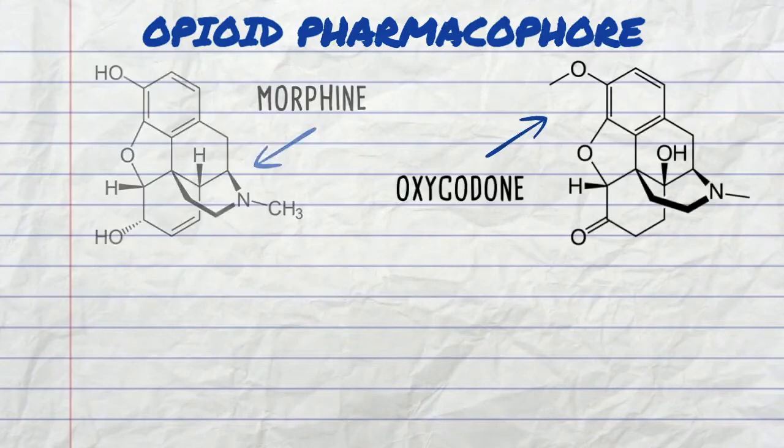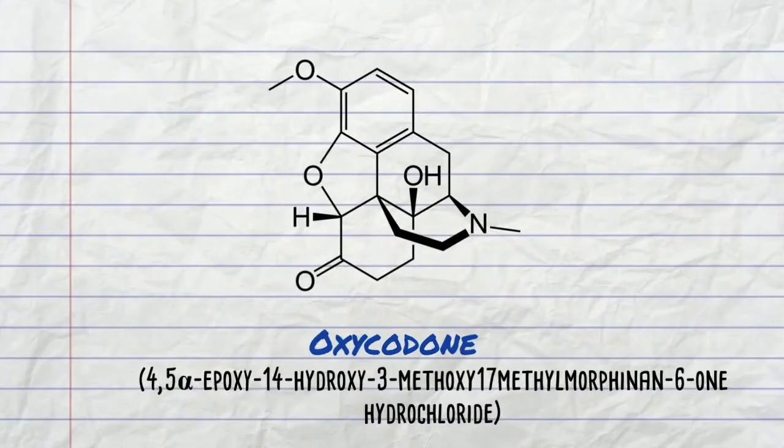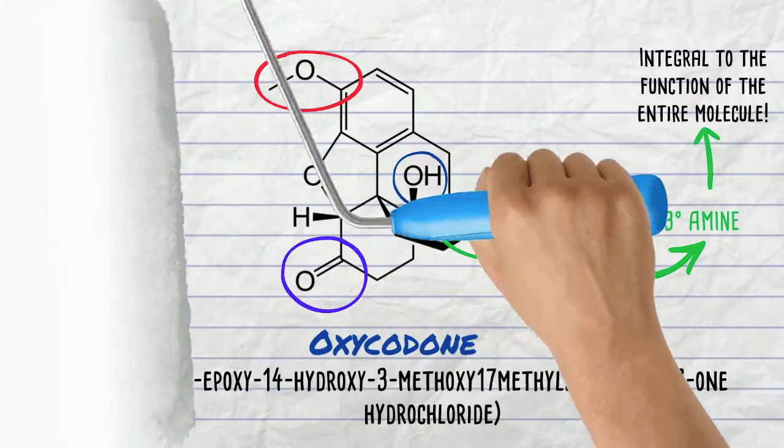Oxycodone is very similar to morphine in structure, having the same general opioid pharmacophore of a benzene ring attached to a quaternary carbon connected by a 2-carbon linker to a tertiary amine. Differences, however, can be highlighted at C3, C6, and C14 positions. It was particularly important to maintain the positioning of the tertiary amine here, as it was found to be integral to the function of the entire molecule.